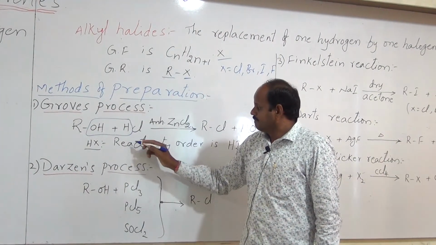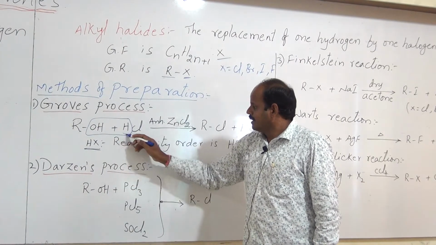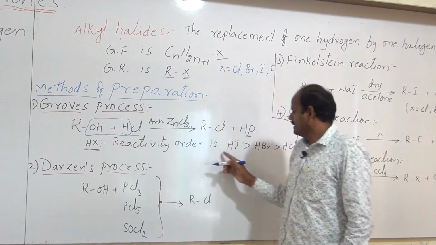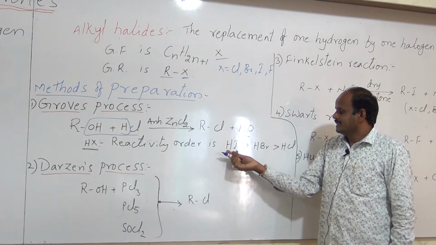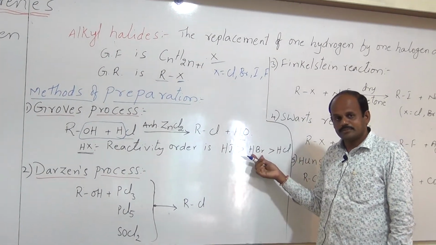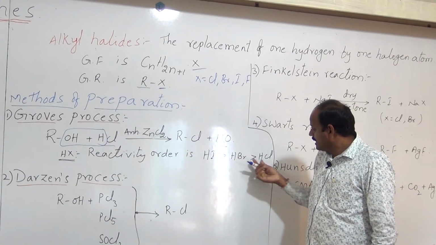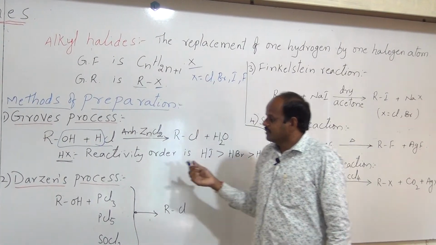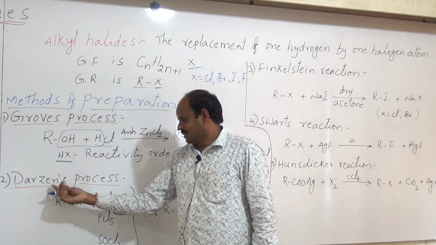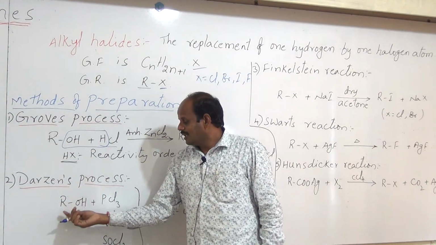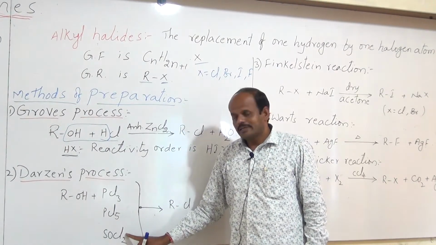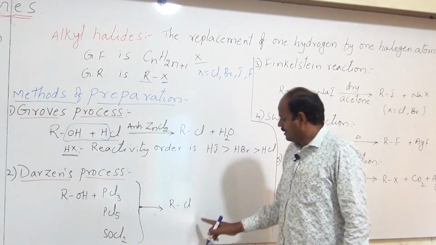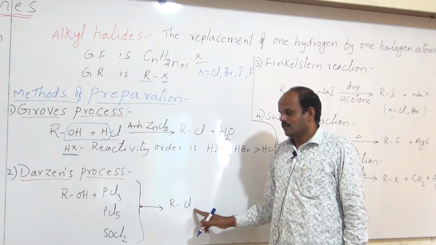And here the reactivity order of the hydrohalic acids is HI, HBr, HCl. That means HI has greater reactivity than HBr, and HBr has greater reactivity than HCl. The next preparation method is Darzens process. In this process, alcohols are heated with PCl3, PCl5 or thionyl chloride SOCl2. Then they give alkyl chlorides only.